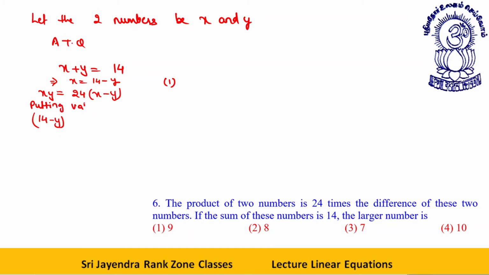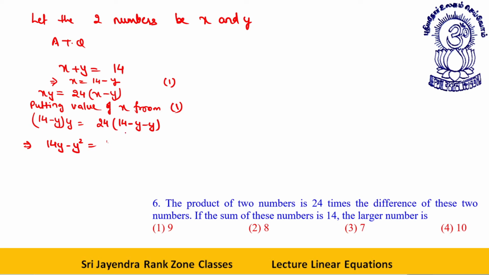Putting the value of x from first: 14 minus y into y is equal to 24 into x minus y, that is 14 minus y minus y. This implies 14y minus y square is equal to 24 into 14 minus 48y.